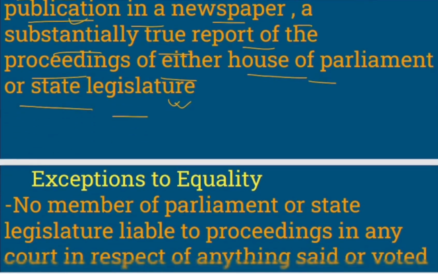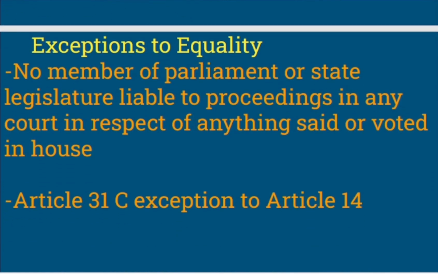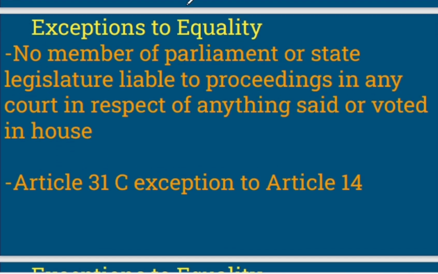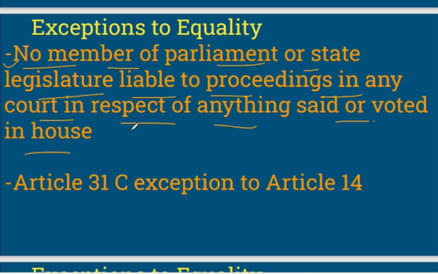Now let's move to the next slide. So here it says that no member of parliament or state legislature is liable to proceedings in any court in respect of anything said or voted in house. So basically this immunity is for parliament, right? Anything can be said or voted, and this is also in a bid to maintain parliamentary sovereignty, right?